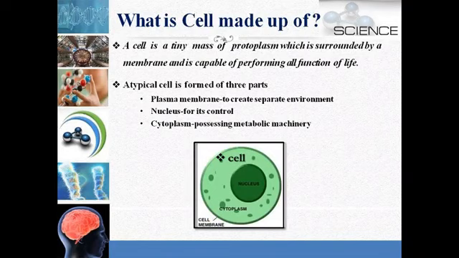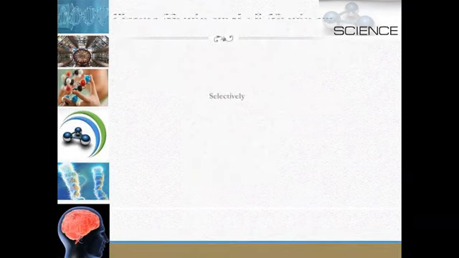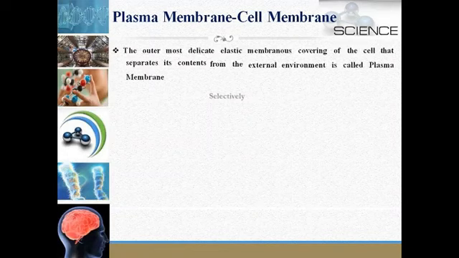Let's study the plasma membrane first. Plasma membrane is also known as cell membrane, and it is the outermost delicate elastic membranous covering of the cell that separates its contents from the external environment, and it is known as plasma membrane.